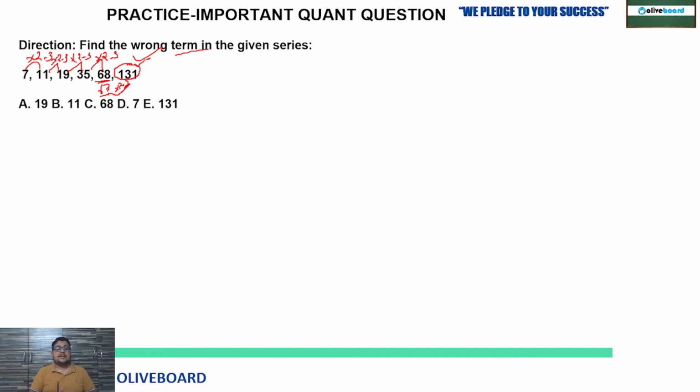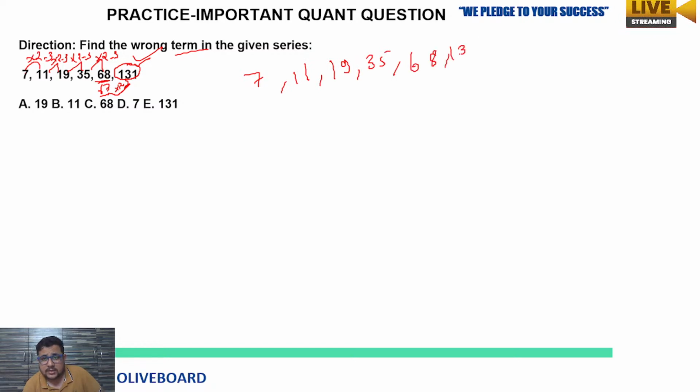So how did I make this out? When I see the numbers 7, 11, 19, each consecutive number is near to double: 7 to 11, 11 to 19, 19 to 35, 35 to 68, 68 to 131. Even you can solve it by differences, and that will also give you the same answer. 7, 11, 19, 35, 68, 131. The first difference is plus 4, then plus 8, then plus 16, then 35 to 68 is plus 33, then 68 to 131 is plus 63.